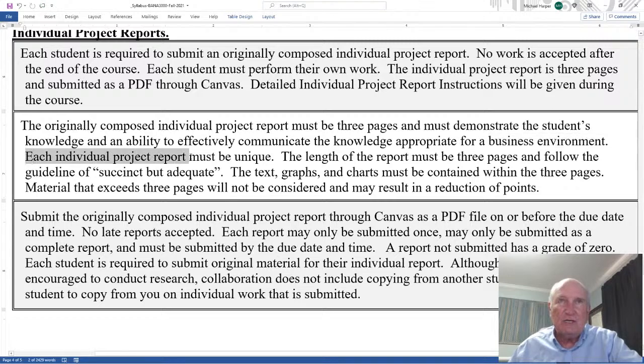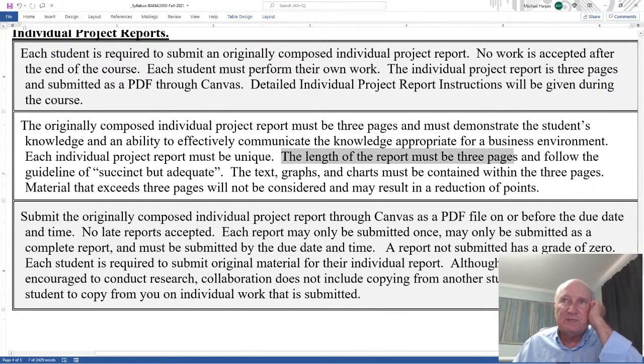Each individual project report must be unique, and all that means is each person does their own. You don't copy from someone, someone doesn't copy from you, you don't do it together, you don't submit something together. Each report must be unique, and each one does it themselves.